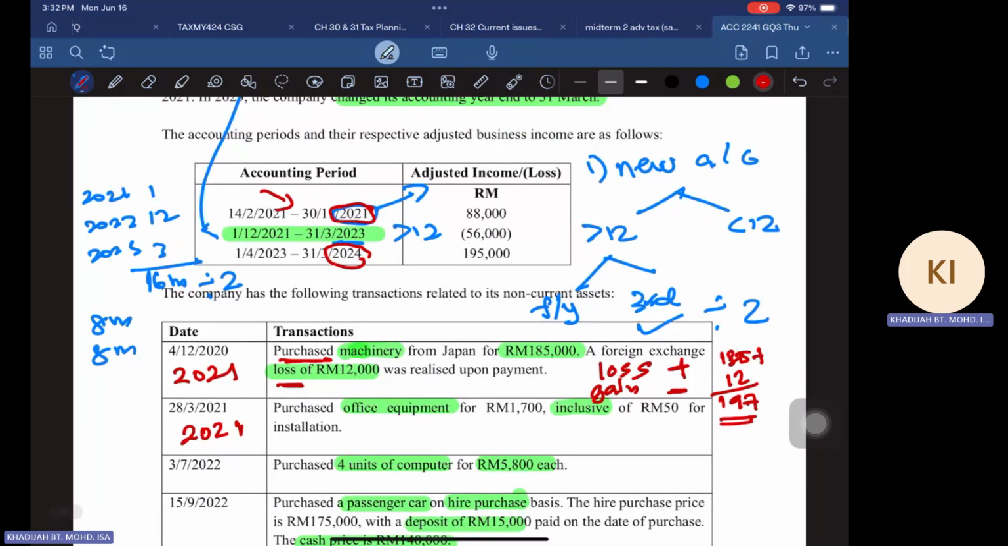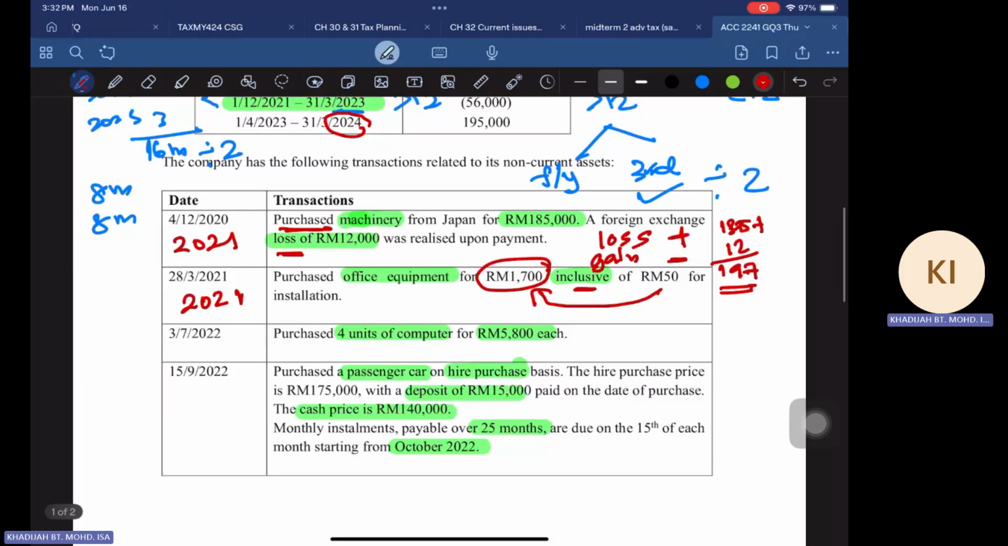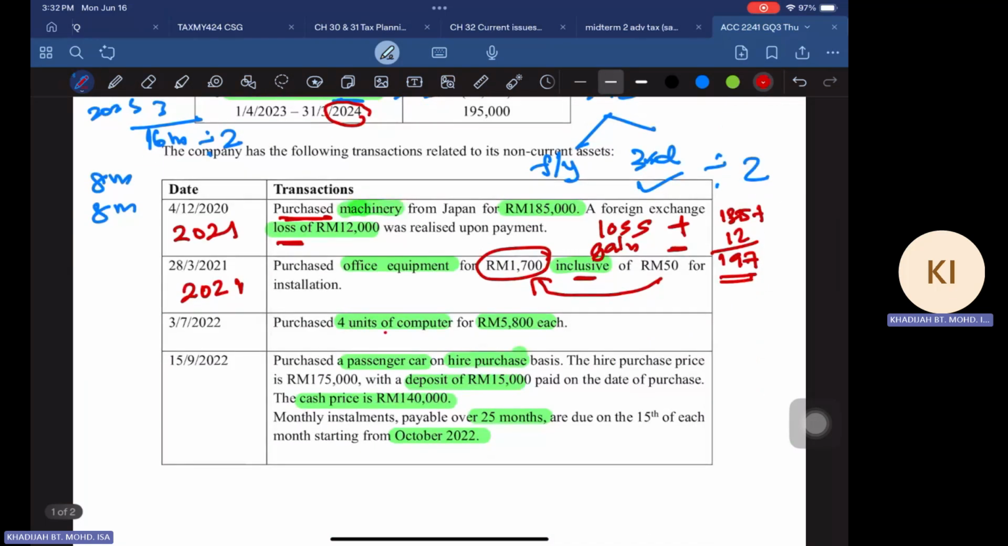And it says that the cost is 1,007 inclusive of 50. So it means that this 50 is already under 1,007. So you do not have to add another 50 because that 50 ringgit is inclusive in the cost of 1,007. So your QE would be 1,700. For the next asset, you purchase a computer, and the computer is 5,008.